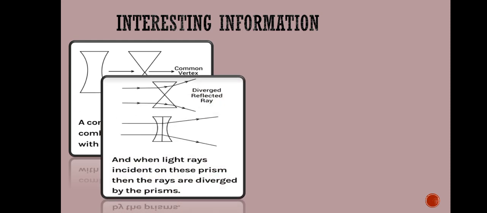And when light rays are incident on these prisms, the rays are diverged by the prisms. You can see the divergence from this combination of prisms and this concave lens is the same. So we can say that two prisms with a common vertex can behave as a concave lens.